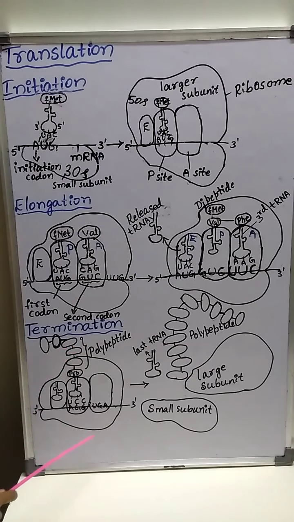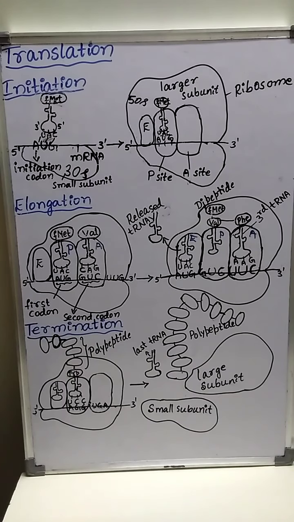See in this diagram, this is the exit site, P site and A site. Here many amino acids are present, and here a peptide bond is formed between the first amino acid and second amino acid, between second and third, between third and fourth, fourth and fifth, fifth and sixth, like this. A polypeptide is formed. The presence of this terminator codon terminates or stops the process of translation.